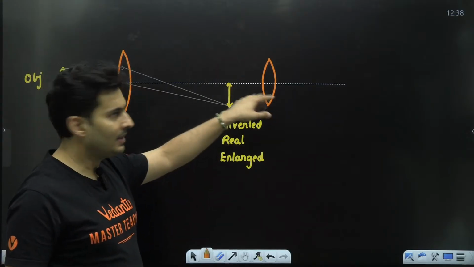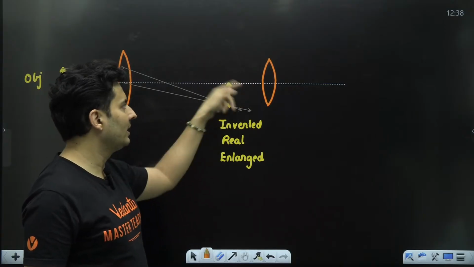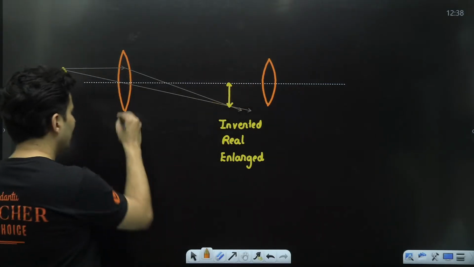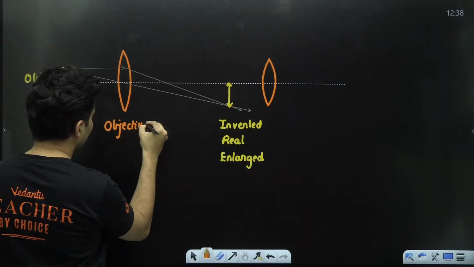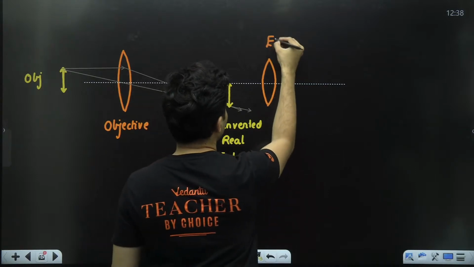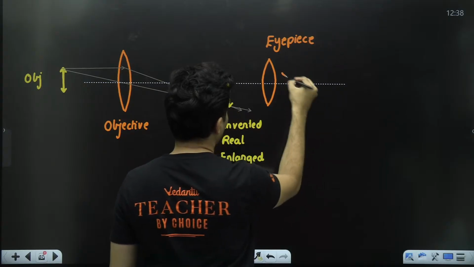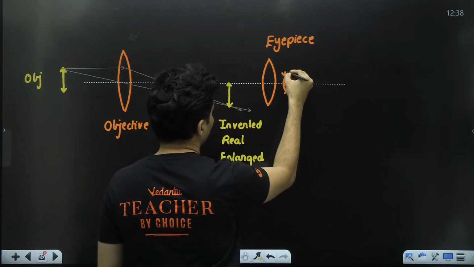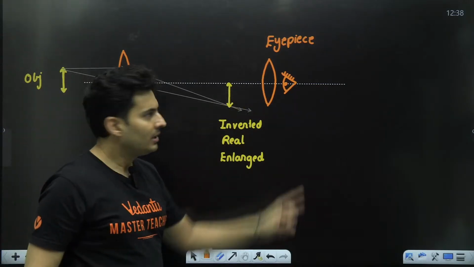This lens is such that this image is before the focal length of this lens. By the way, this lens is also called the objective lens, the reason being it is closer to the object. This lens is also called the eyepiece lens or just the eyepiece, because your eye is where the lens is, and it's closer to the eye.